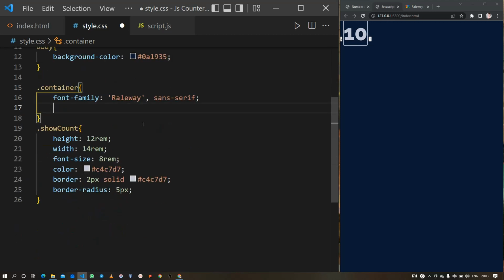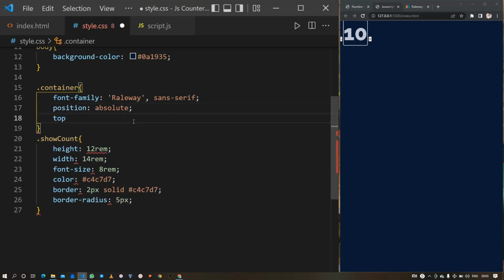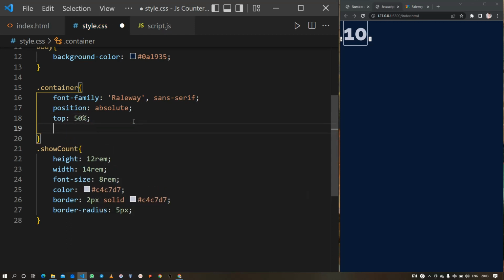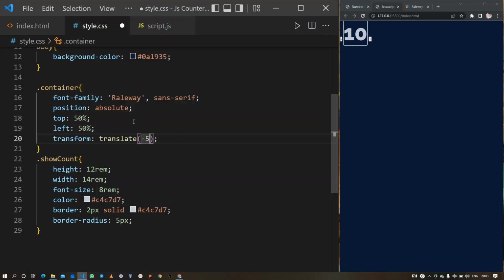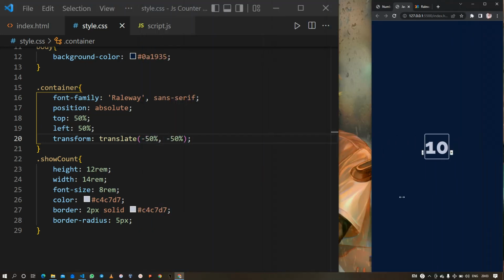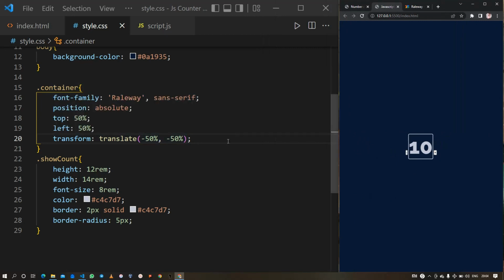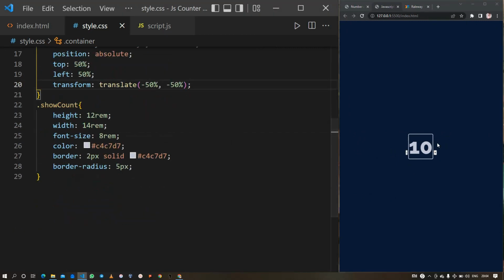So I will get back to the container code and set the position of this container to absolute, and then move it 50% from the top and 50% from the left, and also transform by using the translate function so that this particular container remains at the center of the page even when you enlarge or reduce the size of this web page. So we are done with the centering.